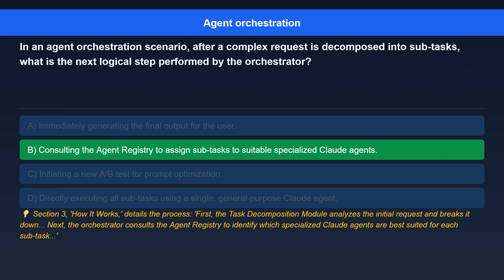The correct answer is consulting the agent registry to assign subtasks to suitable specialized Claude agents. Here's the explanation. Section 3, How it works, details the process. First, the task decomposition module analyzes the initial request and breaks it down. Next, the orchestrator consults the agent registry to identify which specialized Claude agents are best suited for each subtask.